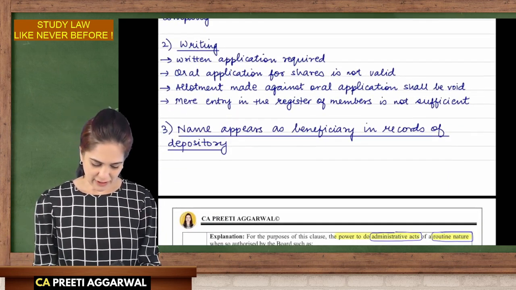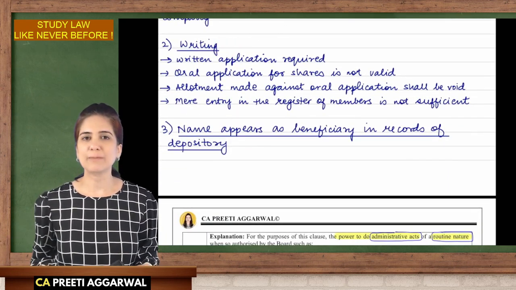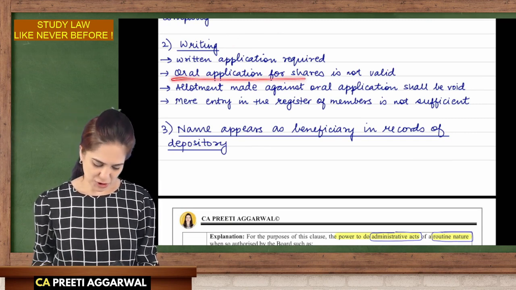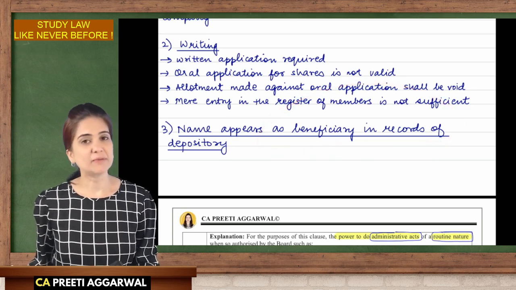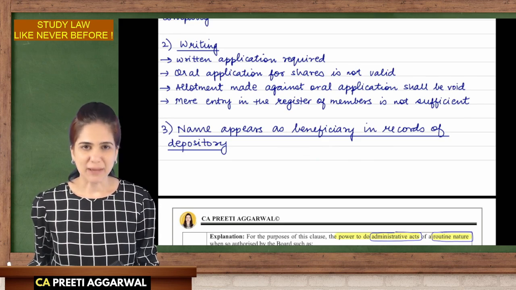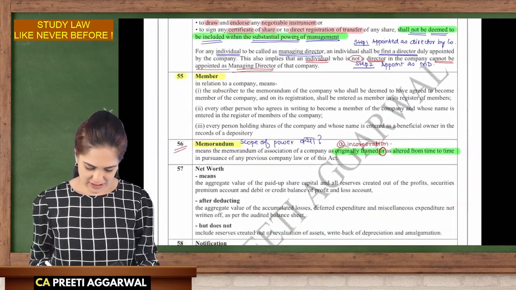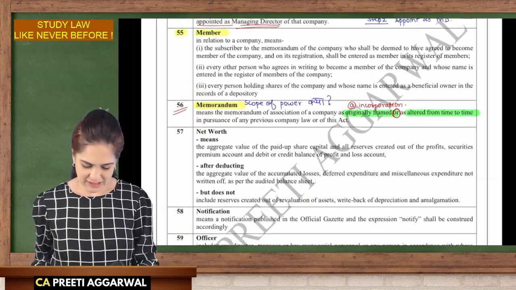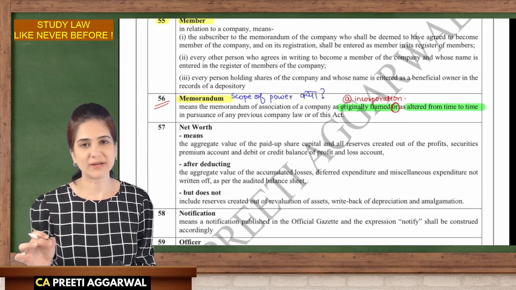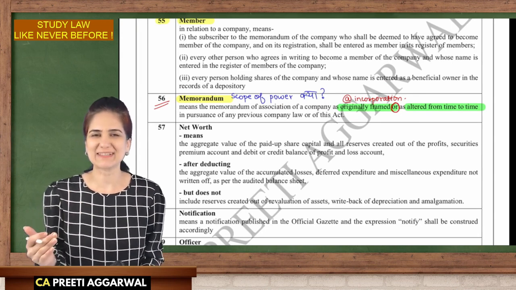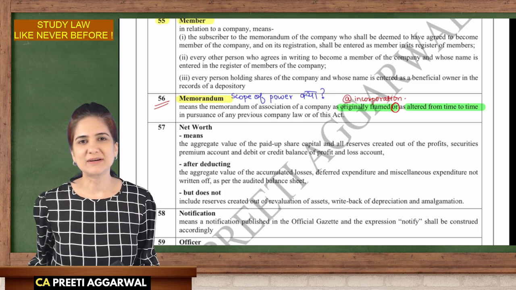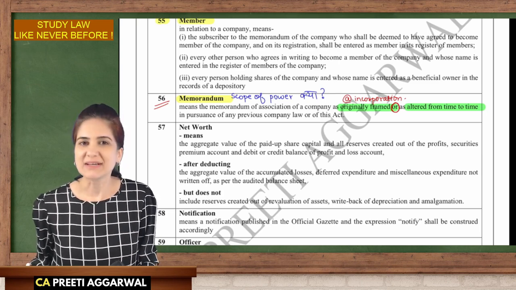If later on anybody wants to become a member, they may do so by making an application in writing. So oral application is not valid. Also, if my name appears in the records of the beneficiary, then I am a member. Memorandum was discussed, clause 56. It means the memorandum with which the company is originally incorporated, or which was filed at the time of incorporation. Or if you have altered that, then the altered memorandum will be considered.